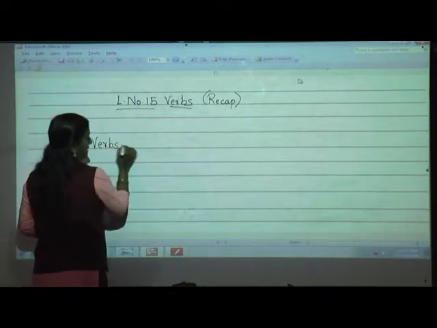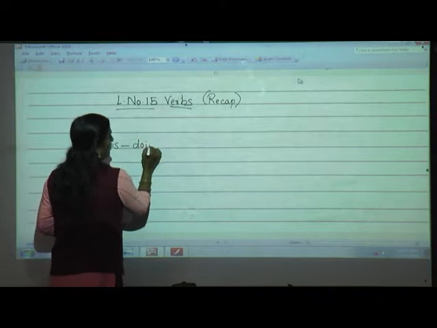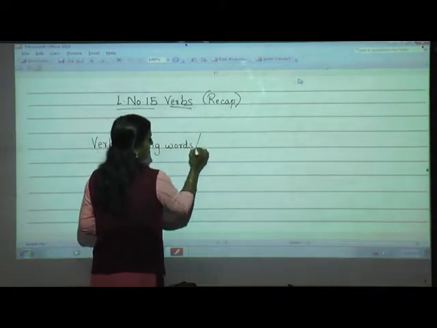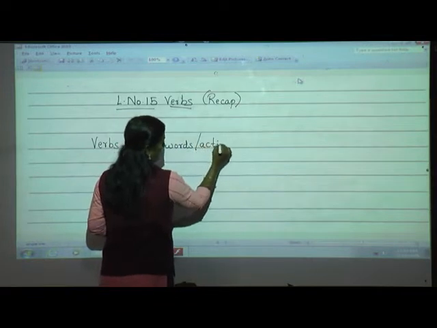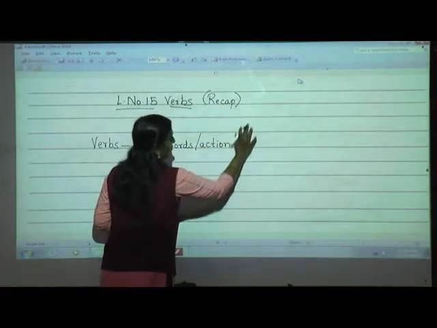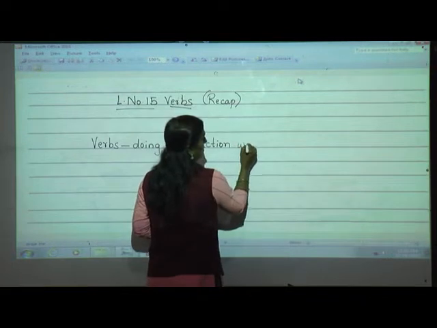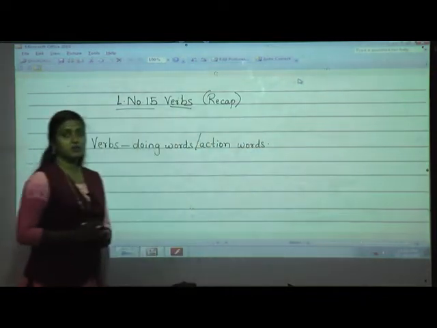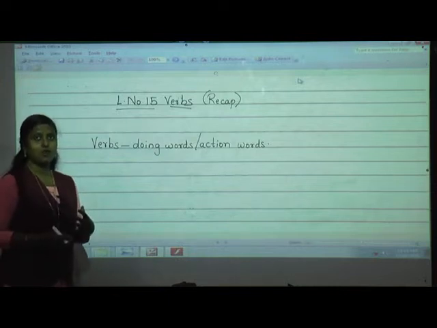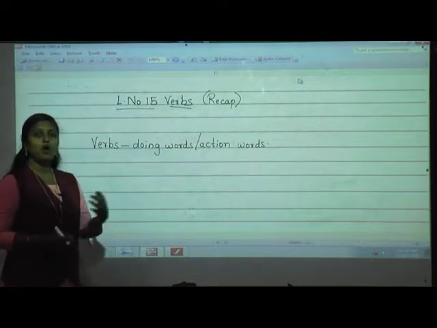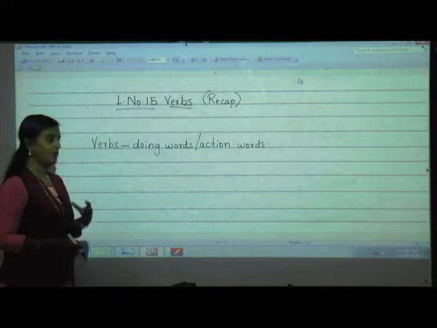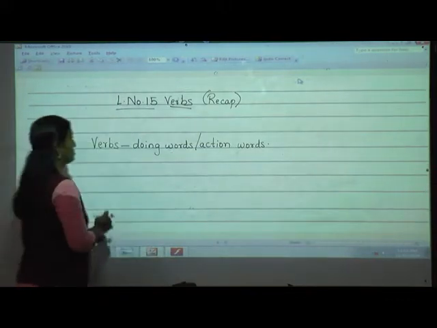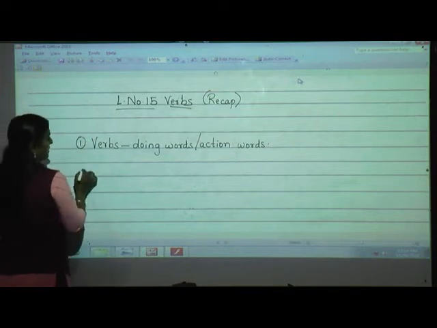Yes, verbs are doing words, action words. A verb tells us what a person, animal or thing does. That is called doing words or action words. This was the first thing which we have learned.